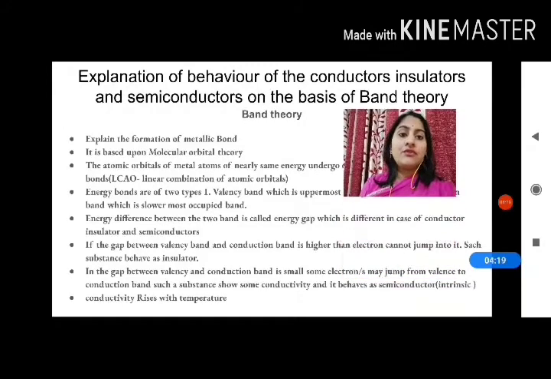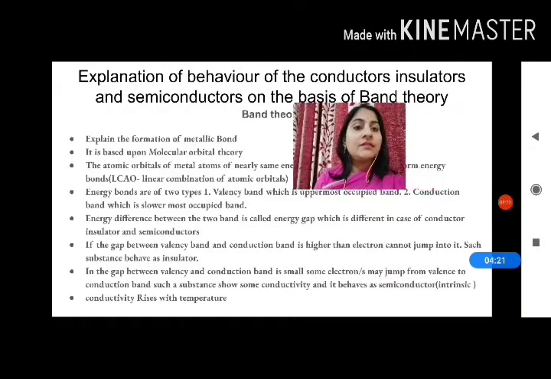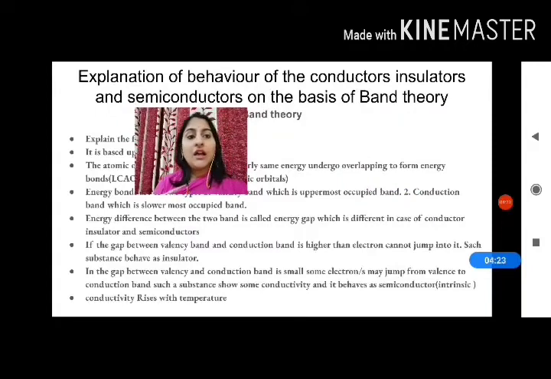Energy bands are of two types. First, the valence band, which is the uppermost occupied band, and the conduction band, which is the lowermost unoccupied band. Energy difference between these two bands is called the energy gap, which is different in the case of the conductors, insulators and semiconductors. If the gap between the valence band and the conduction band is higher, then the electron cannot jump into it. Such substances behave as the insulators.